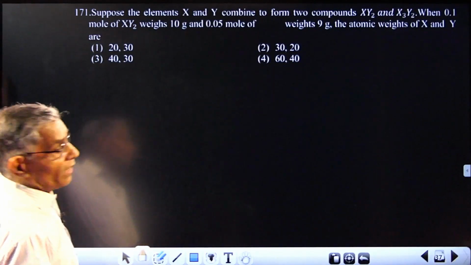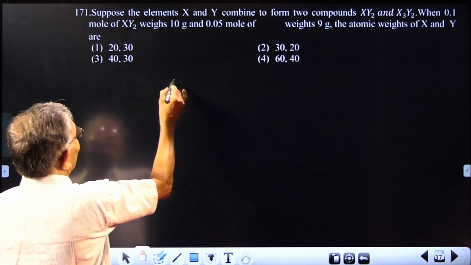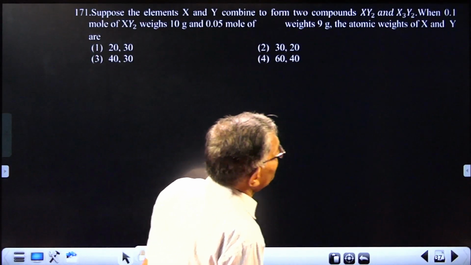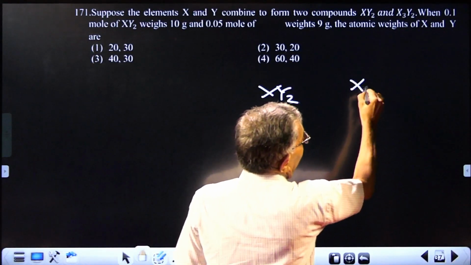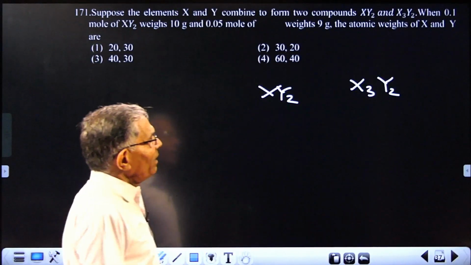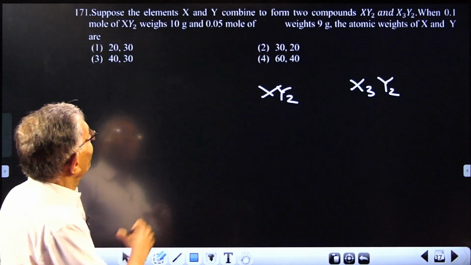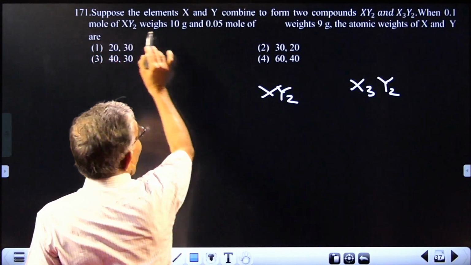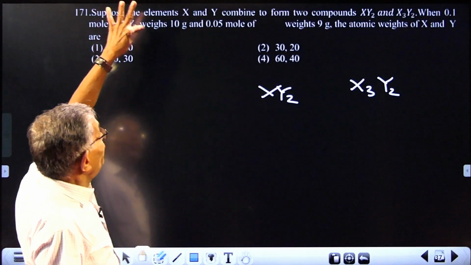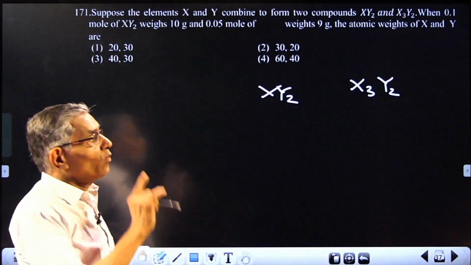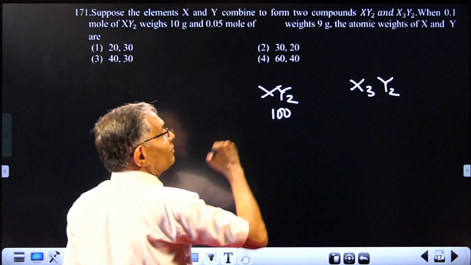Next question. Suppose elements X and Y combine. It's a mole concept question, a very simple one. You have compounds with the formulas XY2 and X3Y2. Effectively, they are given the molecular weights. What is given is that 0.1 mole of XY2 weighs 10 gram. So 1 mole should weigh 100 gram. So XY2, 1 mole will weigh 100 gram. That is the molar mass.